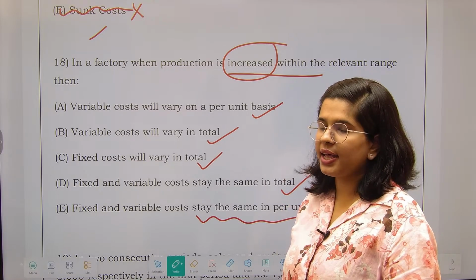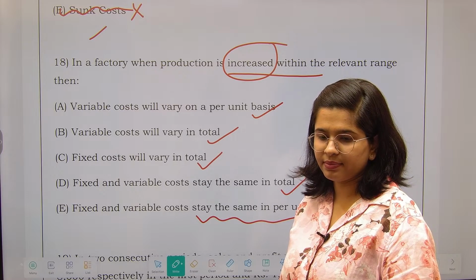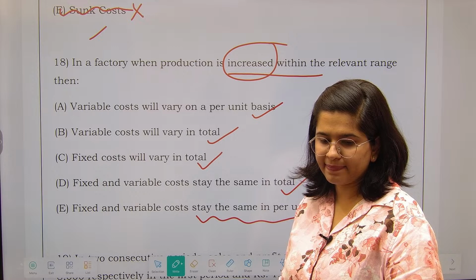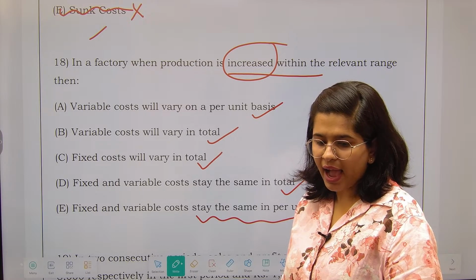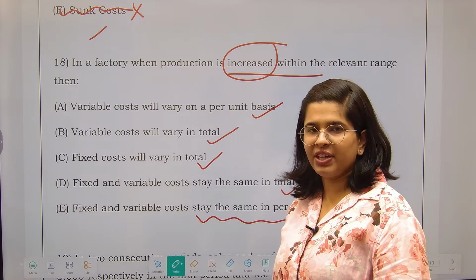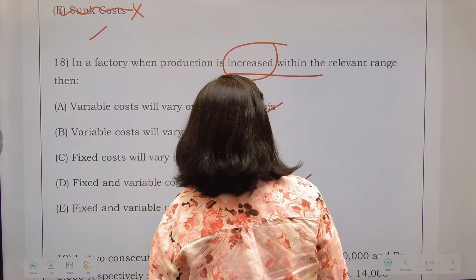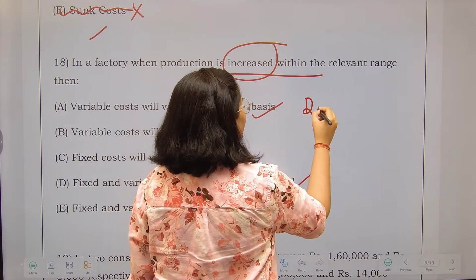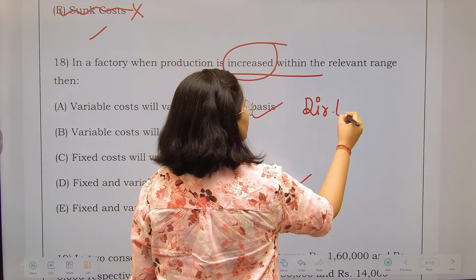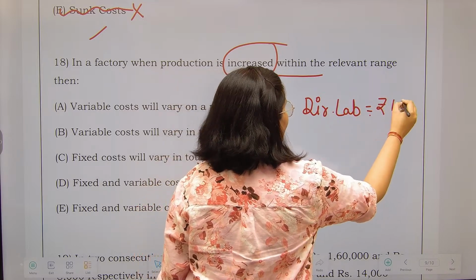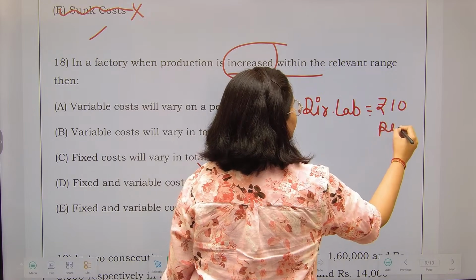What do you think is the correct option over here? Anyone? I'll tell you, see, the difference between variable cost and fixed cost is, I know that my direct labor charges me 10 rupees per unit.